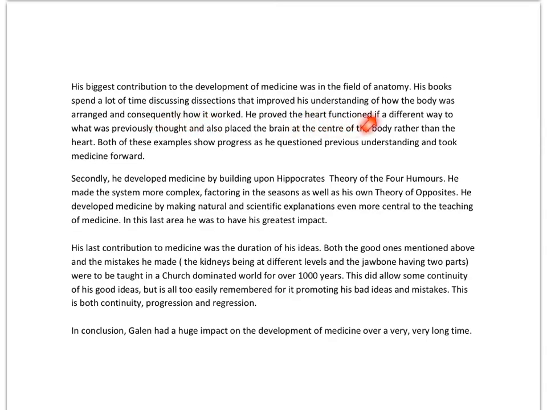Evidence, he proved that the heart functioned in a different way to what was previously thought. And number 2, he placed the brain at the center of the body rather than the heart. So 2 pieces of evidence. Both of these examples show progress.